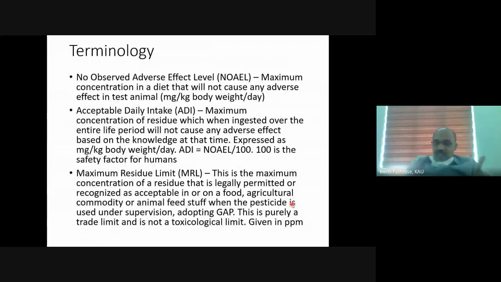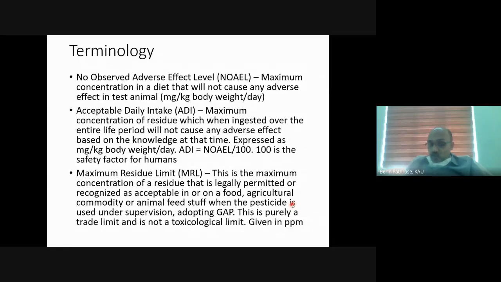So this is the maximum concentration of a pesticide residue that is legally permitted or recognized as acceptable in or on a food. In or on a food means if a pesticide is systemic, the residue will be inside the commodity. If it is a contact pesticide, it will remain outside the commodity. That is, in or on a food, agriculture commodity or animal feedstuff. So we check residue on food, agriculture commodity, animal feedstuff, maize which is given to feed, fodder which is given to animals.